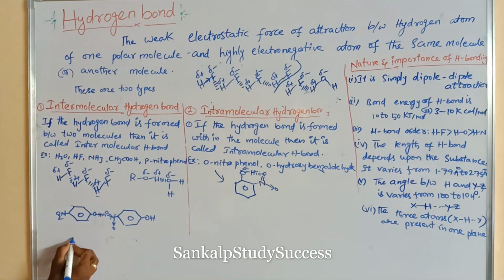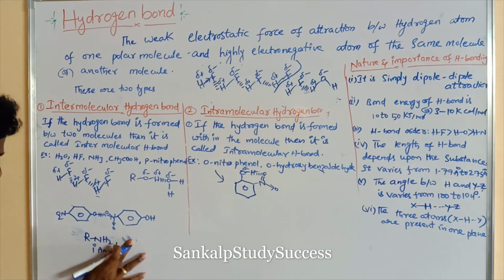Next, primary amine means RNH2 is said to be primary amine. And R2NH is secondary amine.